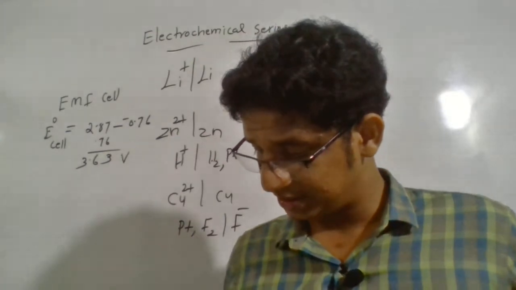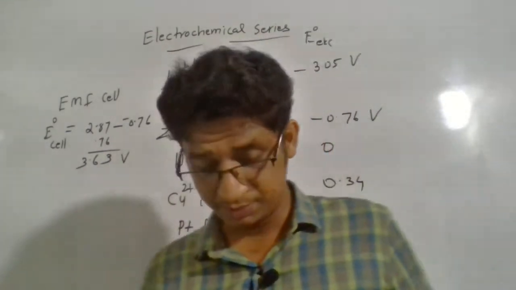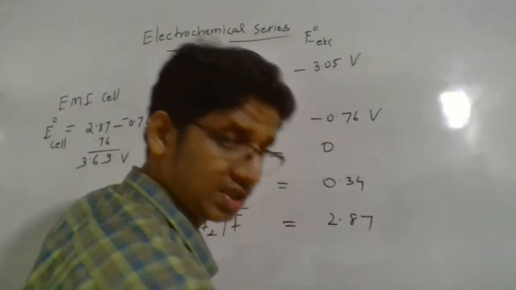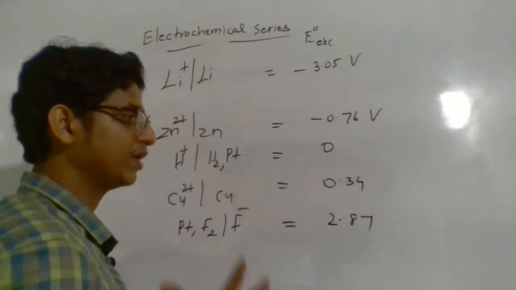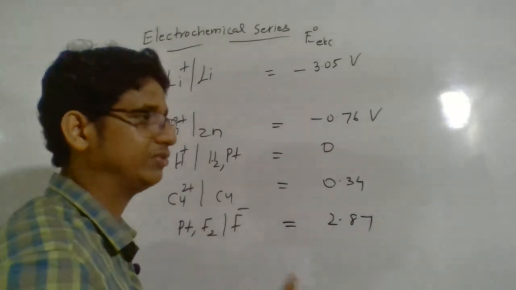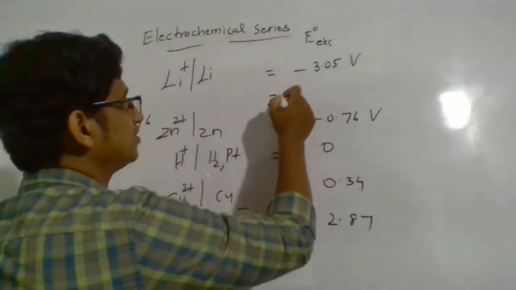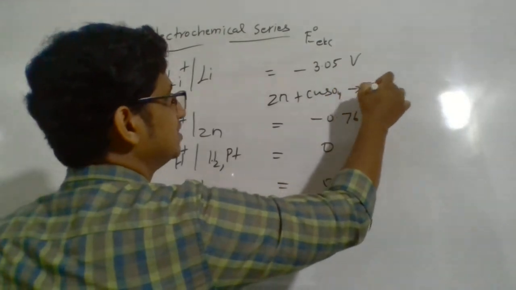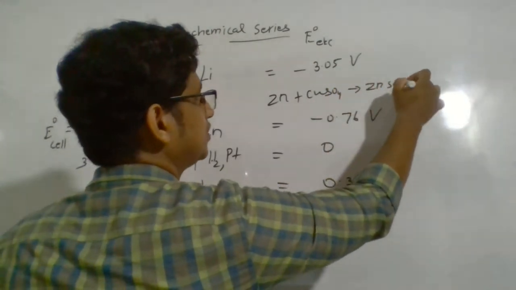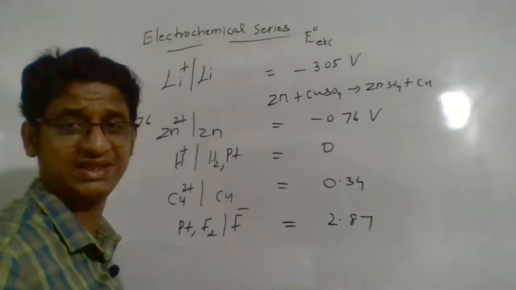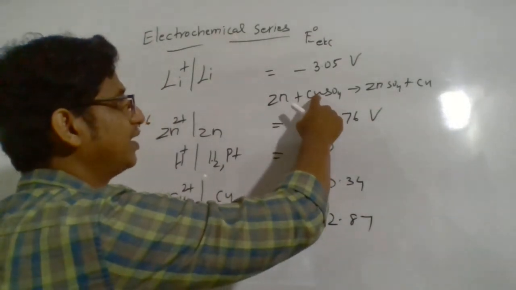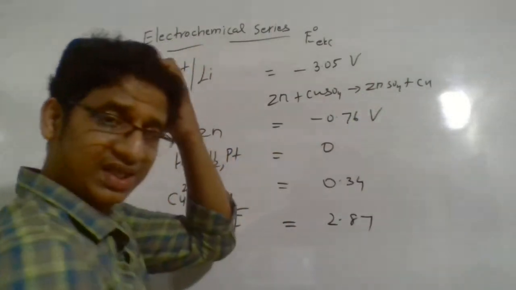Next, the electrochemical series helps to predict displacement reactions. We know a highly reactive metal has a tendency to displace a less reactive metal from the solution. We know zinc, when reacted with copper sulfate, gives zinc sulfate plus copper. This is what we call a displacement reaction. More reactive zinc displaces a less reactive metal from the solution to form the corresponding salt.